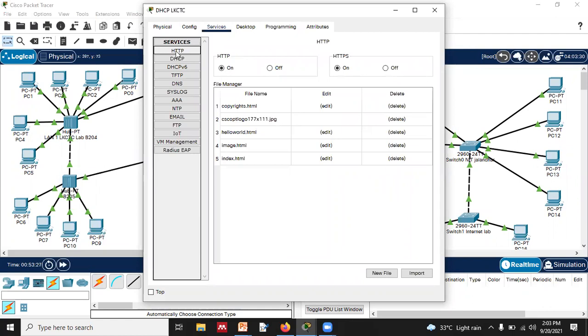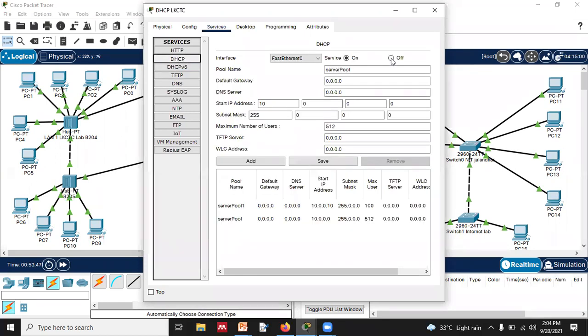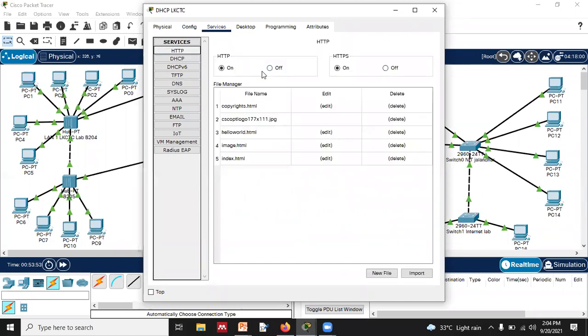As I told you in the morning, there is an HTTP server, right? We can turn it on, and this is what we have. Suppose this is a website running on this server, the HTTP server. So we will turn it on for this, and then we will try it.